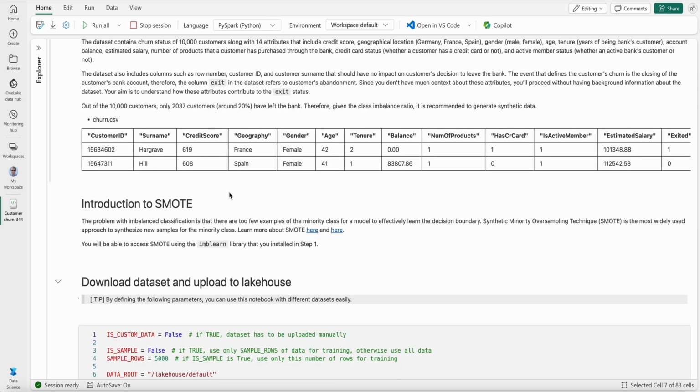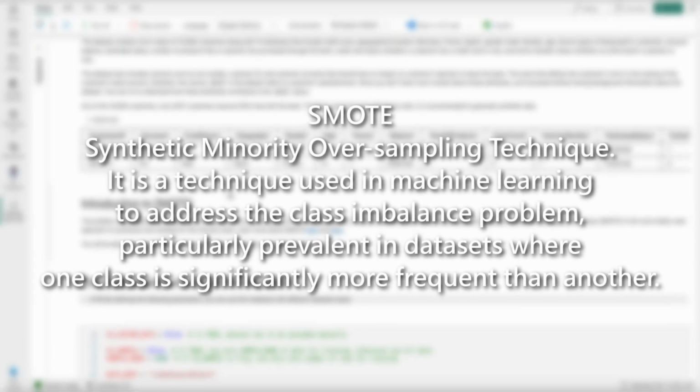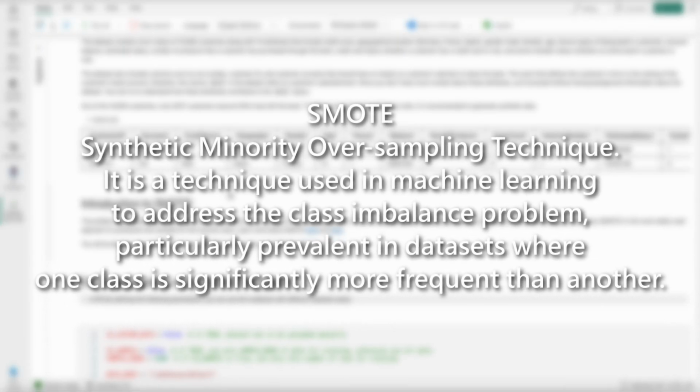The problem with an imbalanced data set is that classification becomes challenging because there are too few samples of the minority class. In this case it is the class of customers who have left the bank. So it would be difficult to effectively learn the decision boundary. One of the common solutions is to use a technique called SMOTE, the synthetic minority oversampling technique, which is very widely used.